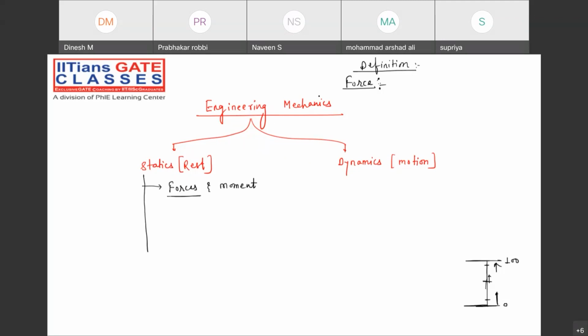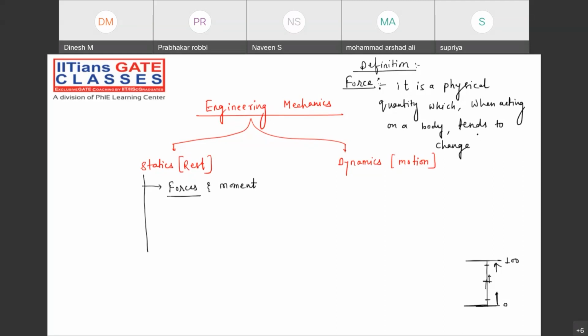Now tell me, guys. Yeah, it is a physical quantity, note down. It is a physical quantity which, when acting on a body, tends to change the state of the body.